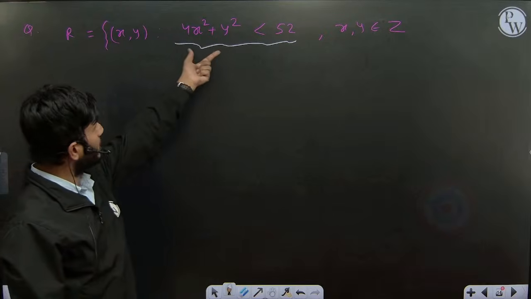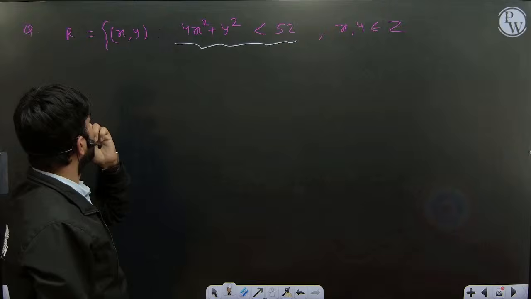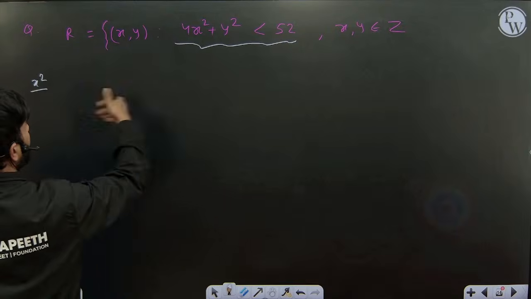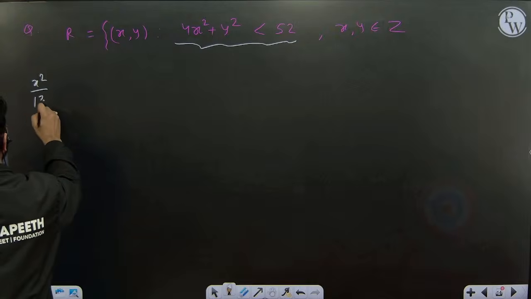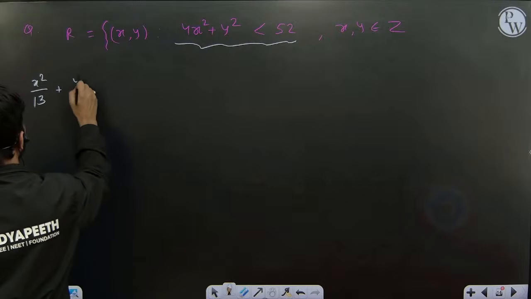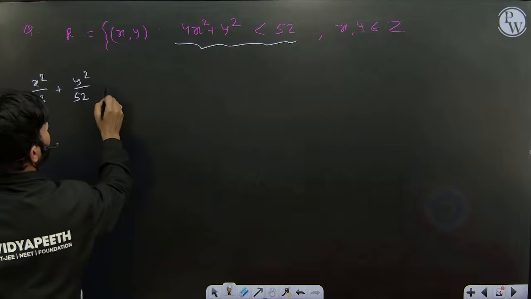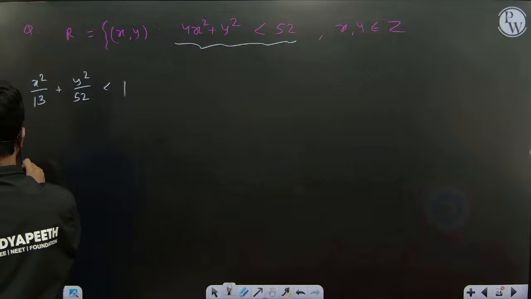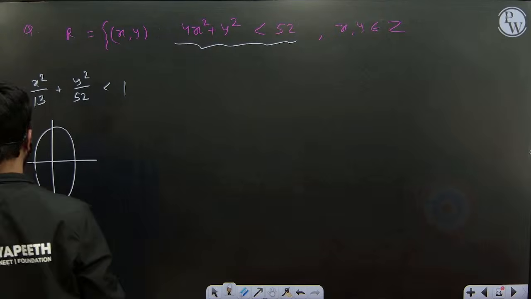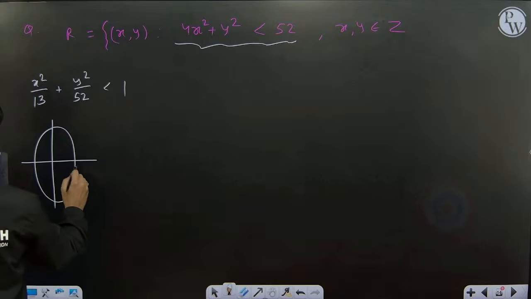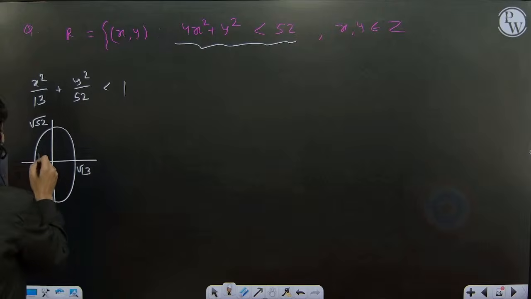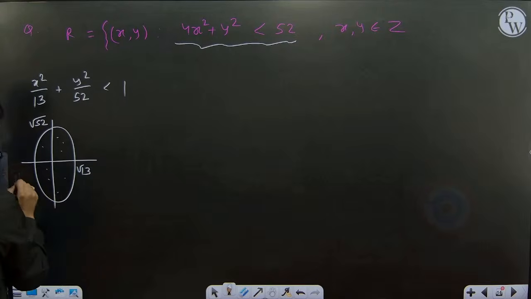Although if you check geometrically, this represents an ellipse. If you divide by 52, you'll get x square by 13 plus y square by 52 less than 1. If you check how it looks, this is some vertical ellipse with semi-axes root 13 and root 52. They are asking how many integral points are inside this.